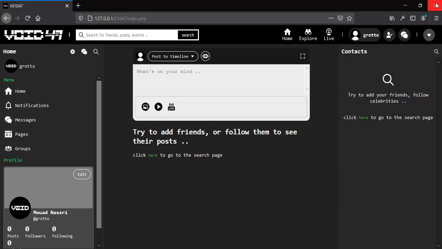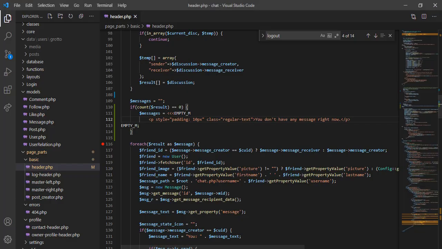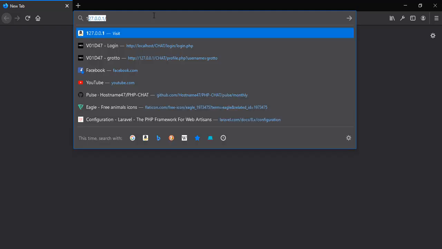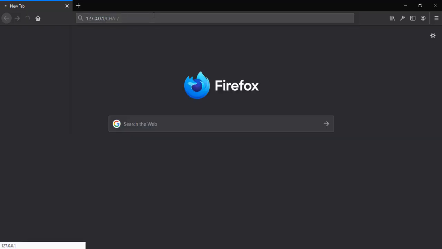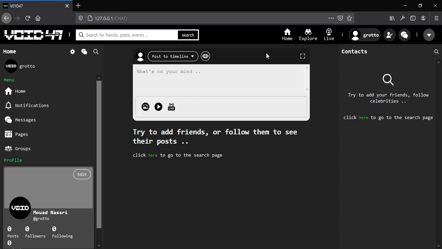Now let's close the browser and reopen it again. Now let's access the application, and as you can see, now we are able to reach our index page because we use the remember me option. Now this is the index page.